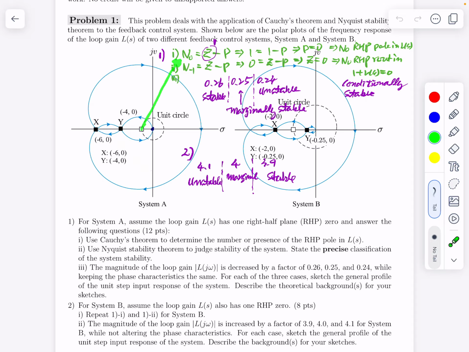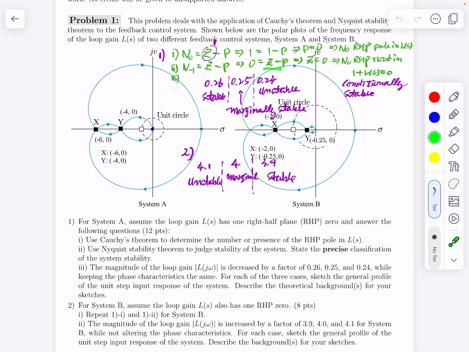You draw a line segment from the critical point, then this is one encirclement, and this is another encirclement. That does not mean there are two encirclements, because this direction is opposite, the effective encirclement is 0. So N_-1 is 0, and this is given by the Nyquist criterion, same as the Cauchy theorem when applied to this point.